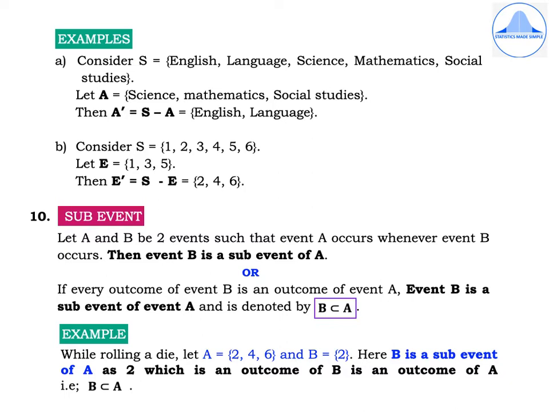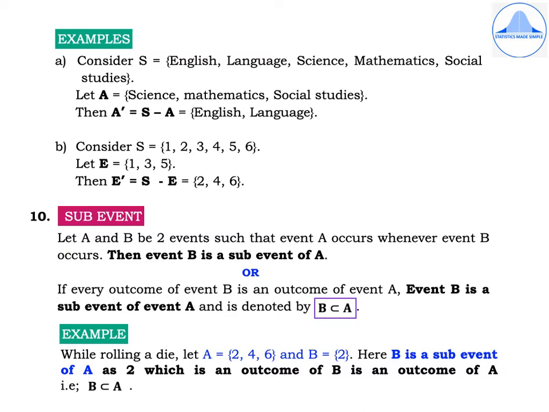The 10th definition, sub-event. Let A and B be two events such that event A occurs whenever event B occurs. Then event B is a sub-event of A. Or there is another definition, if every outcome of event B is an outcome of event A, then event B is a sub-event of event A. We use the notation for a sub-event which is almost like a subset, that is B is a sub-event of A, which is highlighted in the purple colored box.